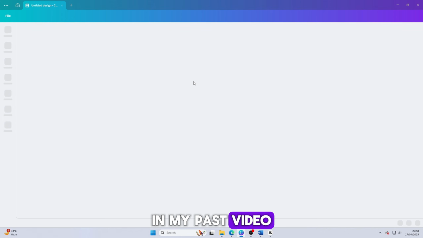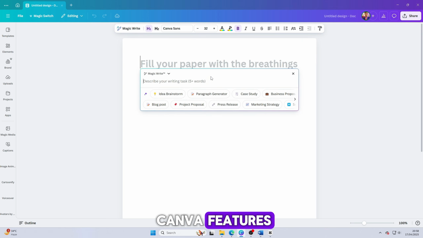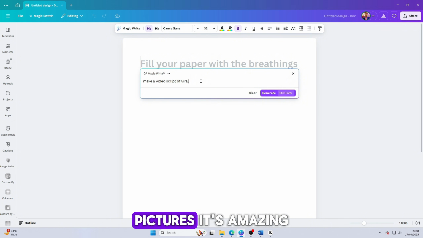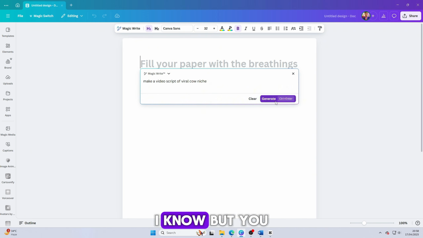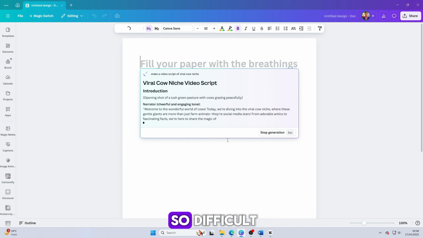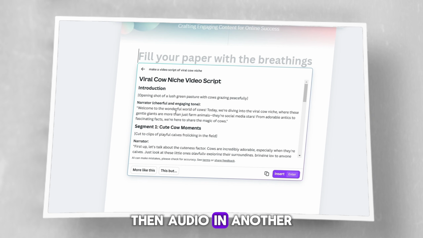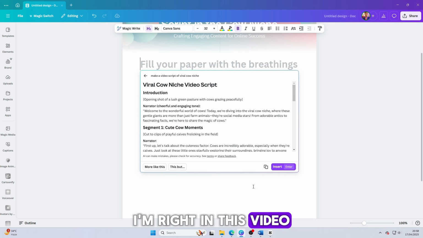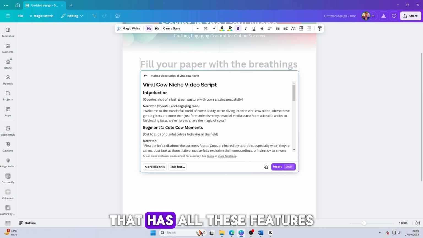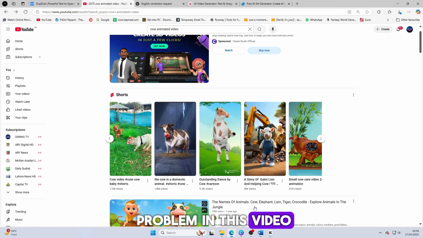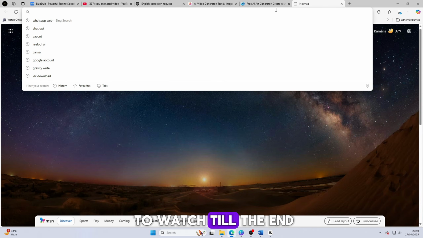In my past video, I told you about Canva features, like how Canva can create amazing AI scripts and AI pictures. It's amazing, I know. But you know very well it's so difficult. First, you generate a script in one app, then pictures in another app, then audio in another AI tool. Am I right? Yes, I'm right. In this video, I'll tell you about a website that has all these features in one place. I will solve your problem in this video, so please don't forget to watch till the end.